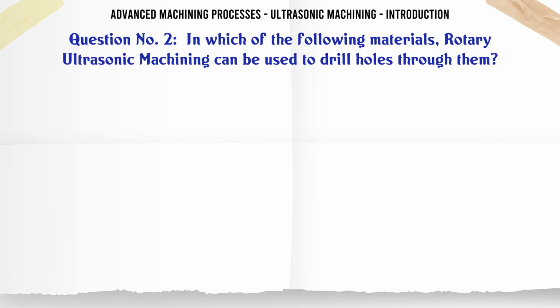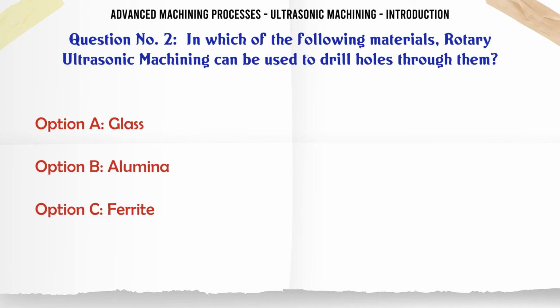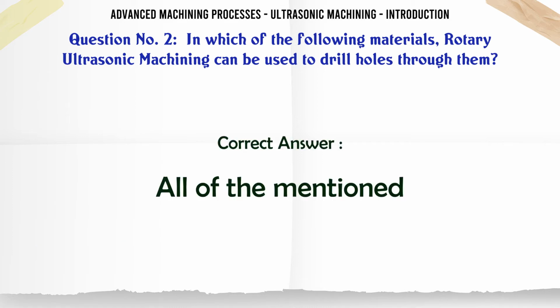In which of the following materials rotary ultrasonic machining can be used to drill holes through them? A. Glass, B. Alumina, C. Ferrite, D. All of the mentioned. The correct answer is all of the mentioned.